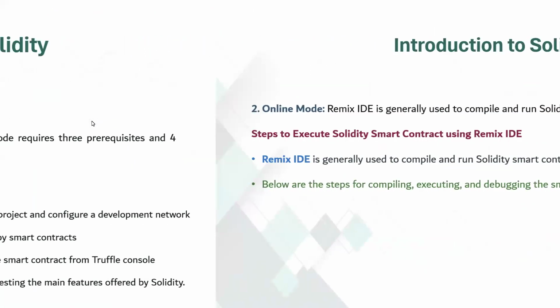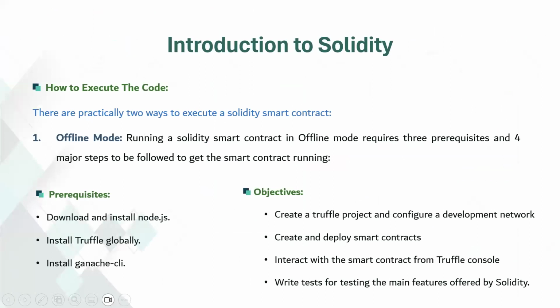For offline mode, we need to follow several steps, including downloading and installing Node.js, setting up a development network, installing Truffle and Ganache CLI, creating and deploying smart contracts, interacting with them from the Truffle console, and writing tests to ensure the Solidity code's functionality.